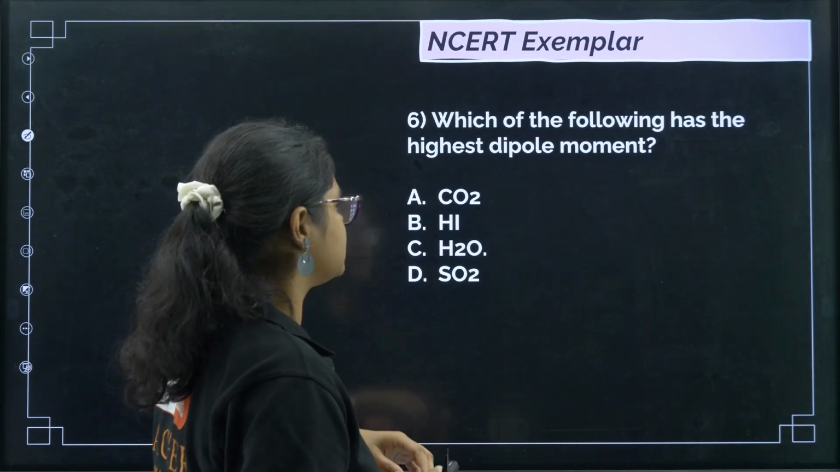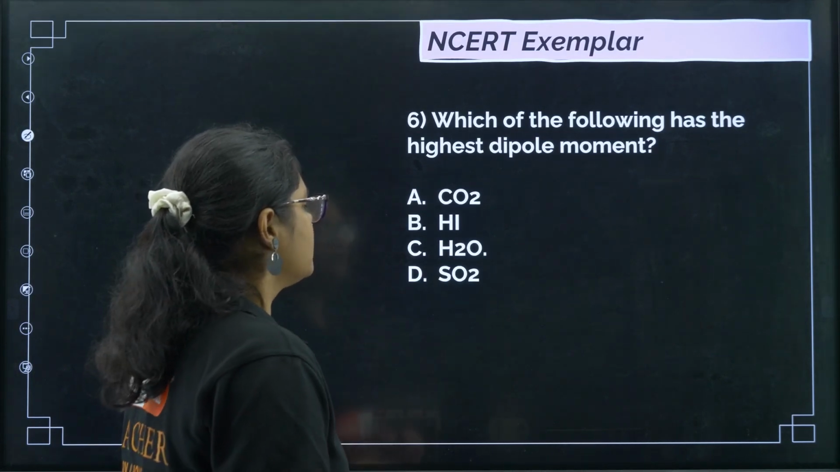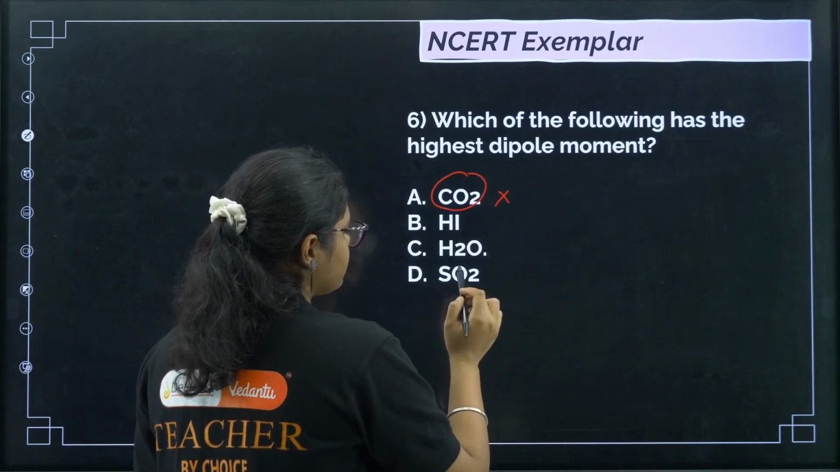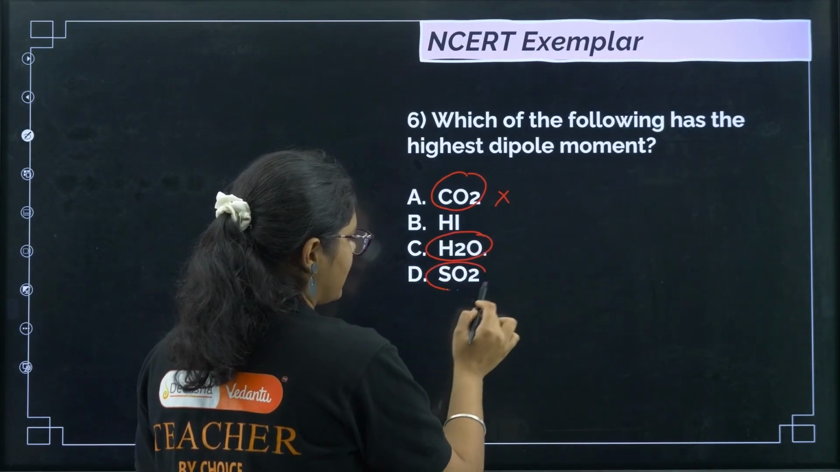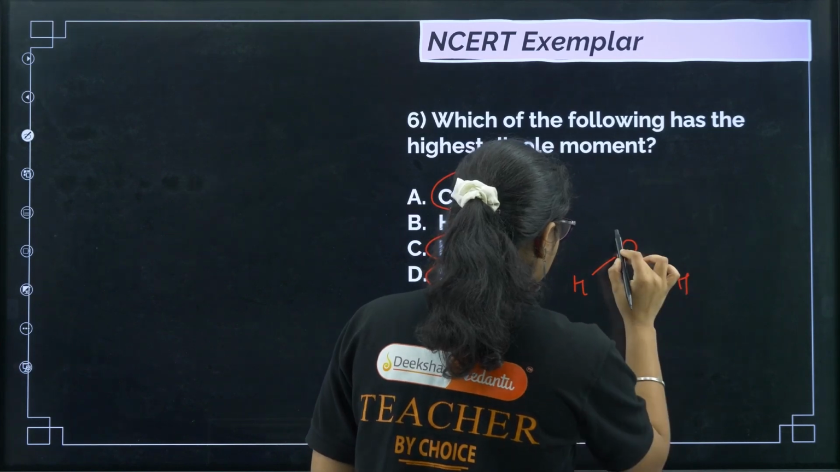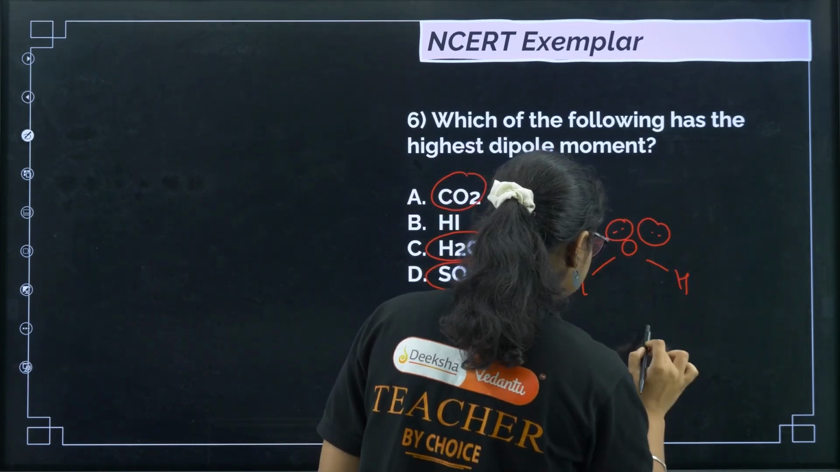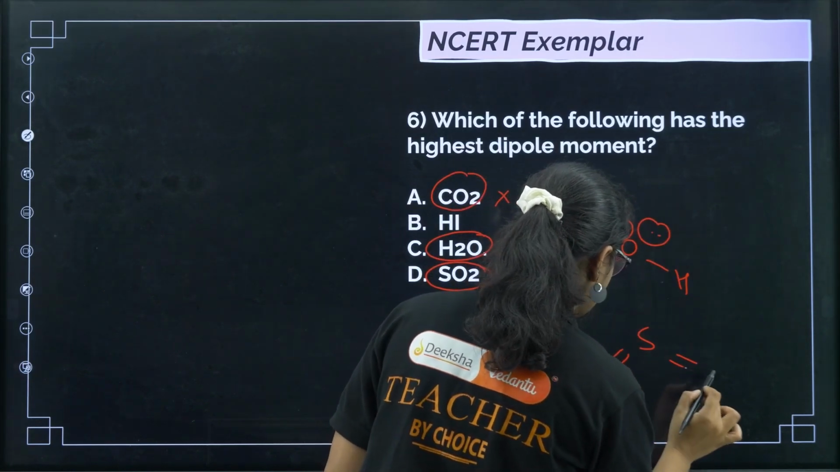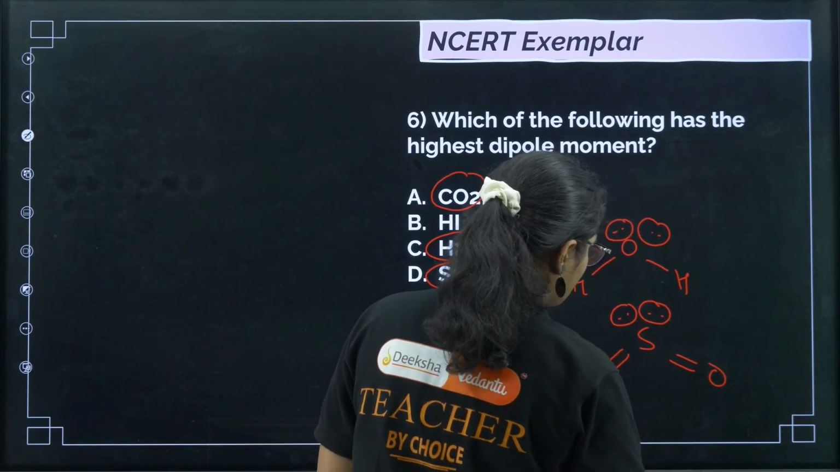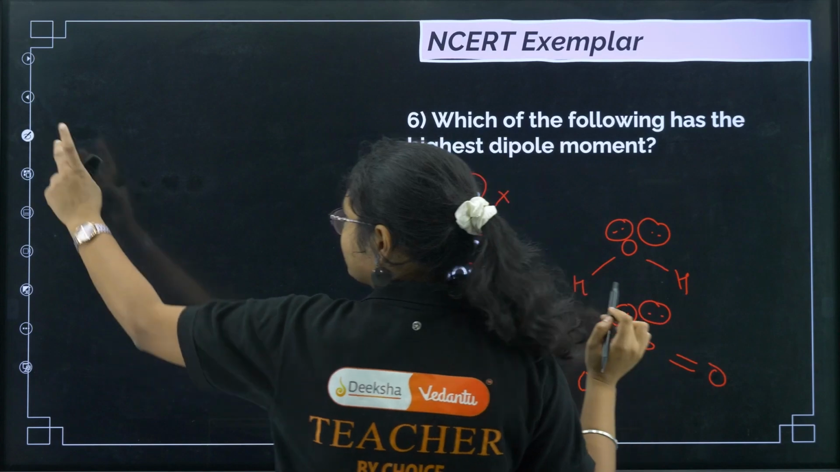Next, question number 6 is taken from your exemplar. Which of the following has the highest dipole moment? CO2 has no dipole moment, we have just discussed. Now if you see in the case of H2O and SO2, the structure of H2O is like this and the structure of SO2 is like this. Sorry, 1, 2, 3, 4, there is only one lone pair.